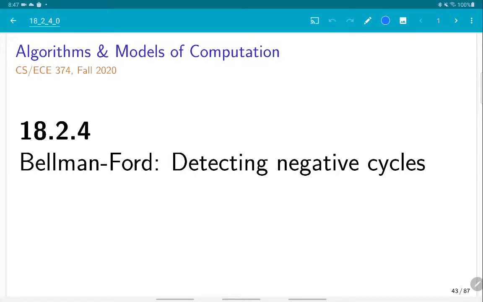Okay, so our purpose here is to modify Bellman-Ford such that if there is a negative cycle reachable from the source, Bellman-Ford would stop and say there is a negative cycle reachable from the source. This graph I cannot handle correctly, bye-bye. So how do we do that?